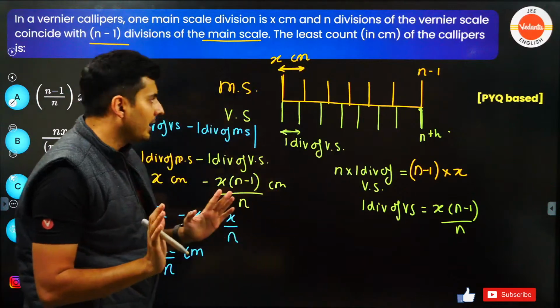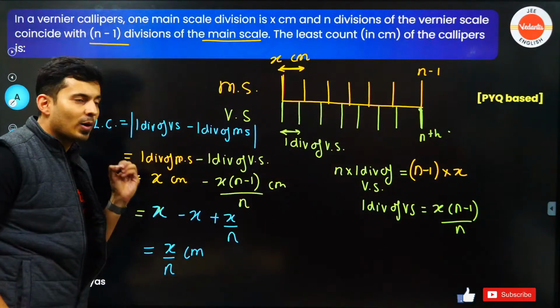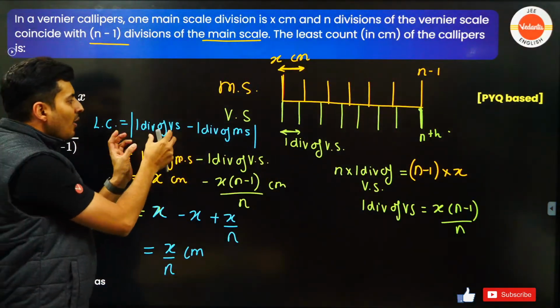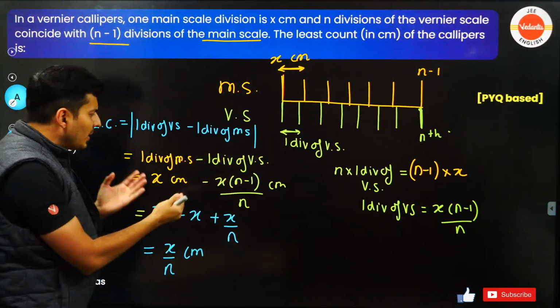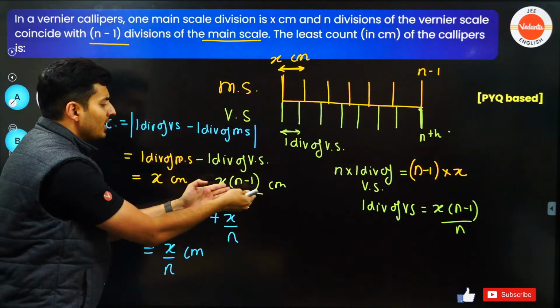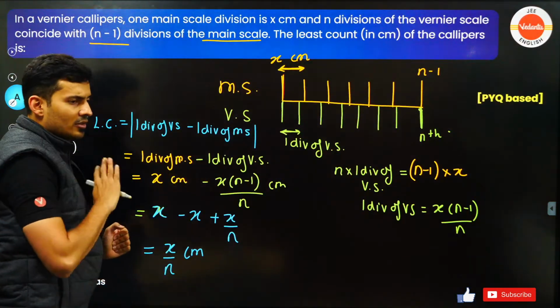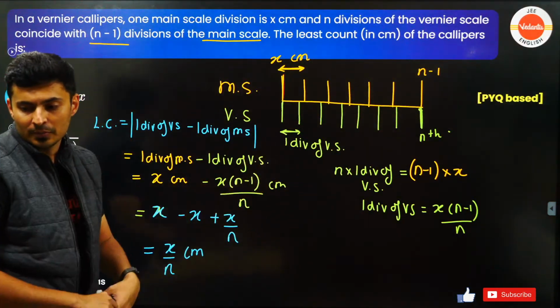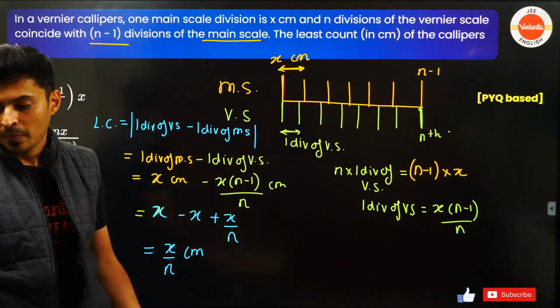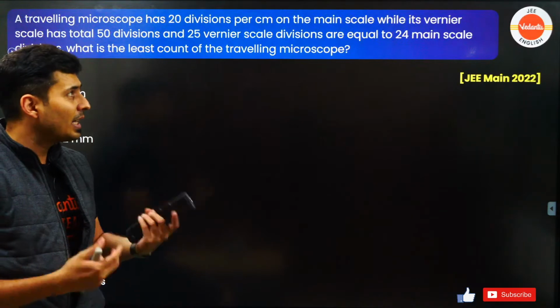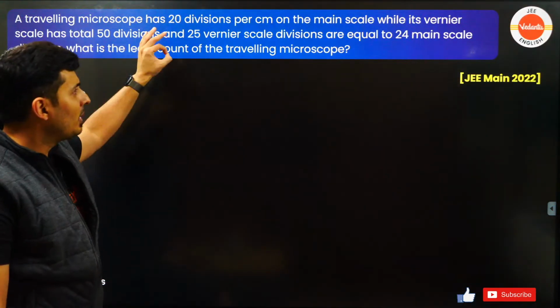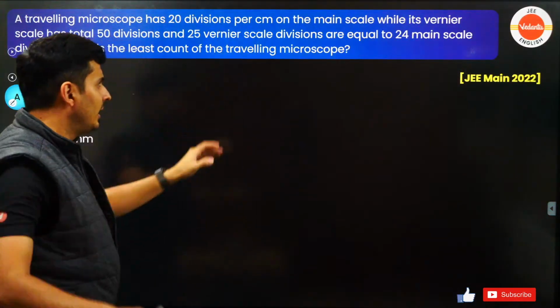Clear? Great. Now use that in the formula. Least count is 1 division of vernier scale minus 1 division of the main scale. Whichever is bigger, you put that bigger number first, smaller number later on. Rest is just solution. That's all you need to do. We'll do more problems. Somewhat confusing, but trust me, you will do the next problem, then you will get even more confidence. If you are able to do this problem, that's it guys, you are done.